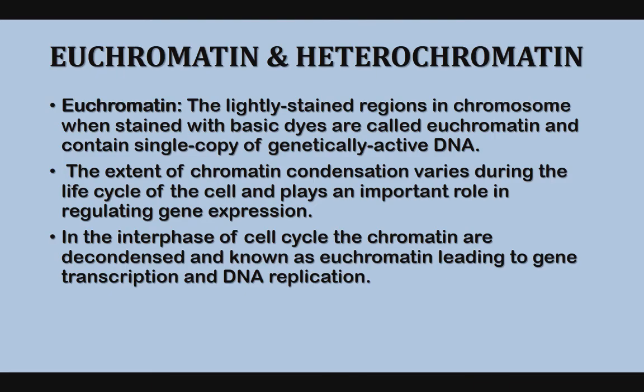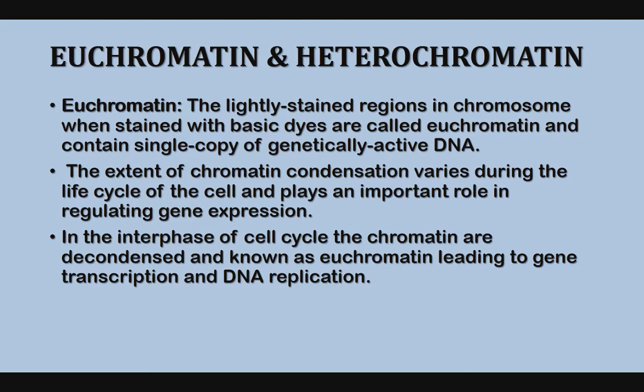And next, the important terms we can observe in chromosome, that is euchromatin and heterochromatin. So euchromatin, what is euchromatin? The lightly stained regions in a chromosome when stained with basic dyes are called euchromatin. So the lightly stained portions of the chromosome are called euchromatin and contain a single copy of genetically active DNA. So it is the genetically active part of the chromosome. So it contains the active DNA.